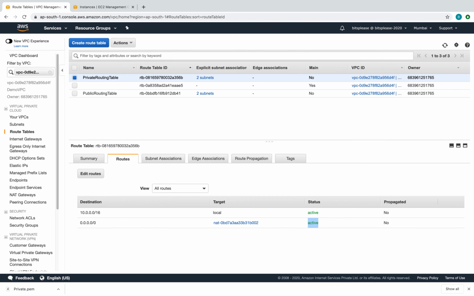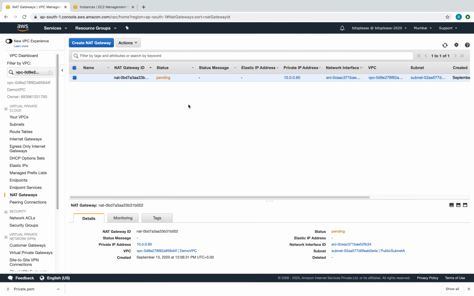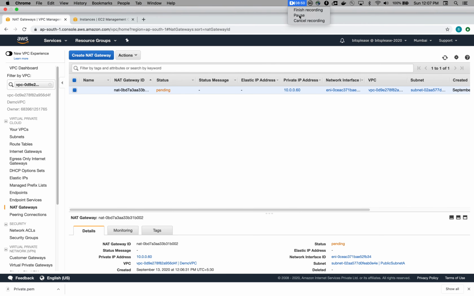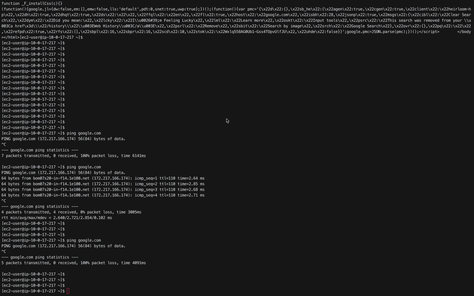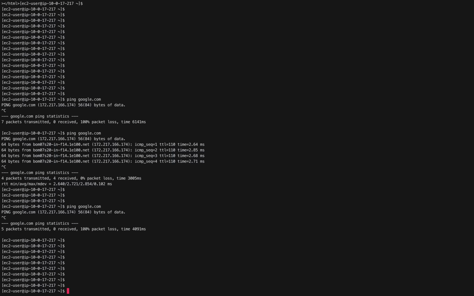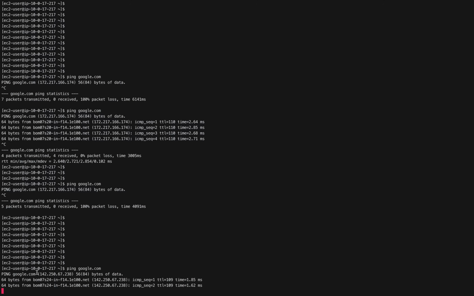Now for the ping to work, we'll have to wait for a few minutes until the NAT gateway comes up. So I'll have to wait for this to change from pending to active. Let me just pause the video and come back when it is done. And there you go. Our NAT gateway seems to be available now, which means let's go back here. Let's do that ping now. There you go. We are able to ping.